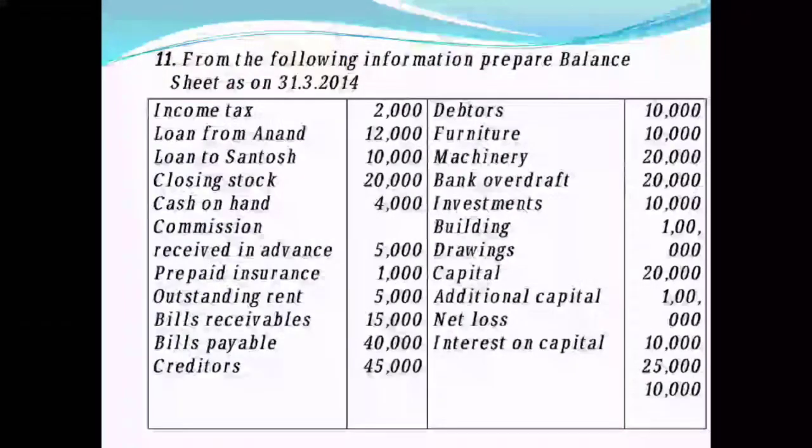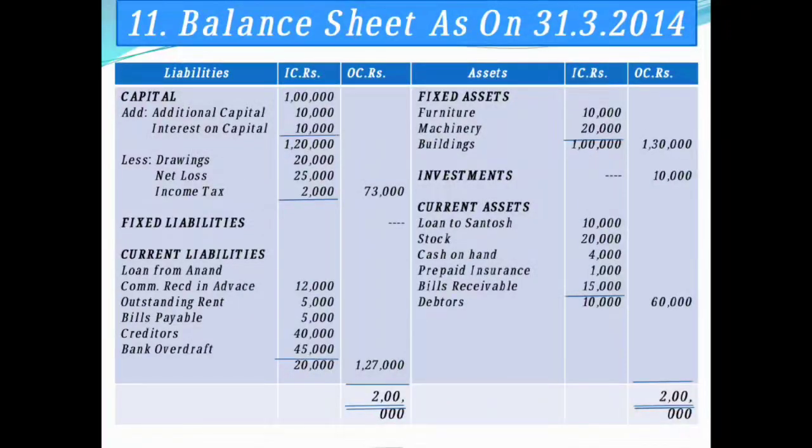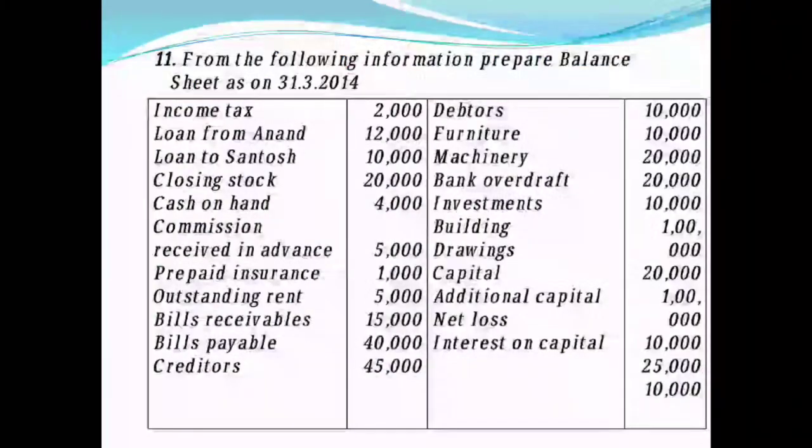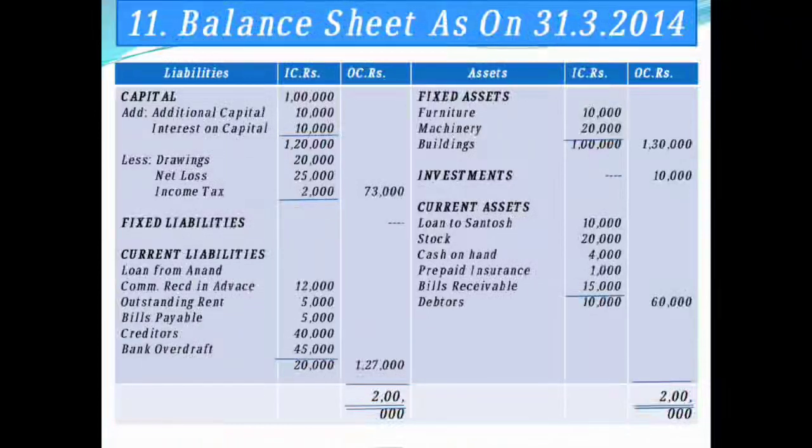The next you have bills payable rupees 40,000. Not debit side, sorry, liability side. Current liability it is. So bills payable rupees 40,000 you have. Then creditors 45,000, again it is a current liability. So you are going to record under the head of current liability here, creditors rupees 45,000.